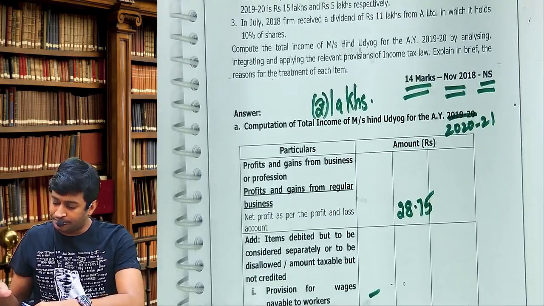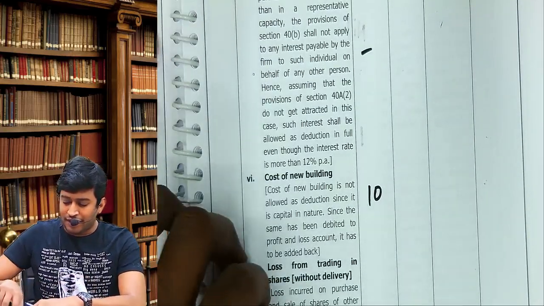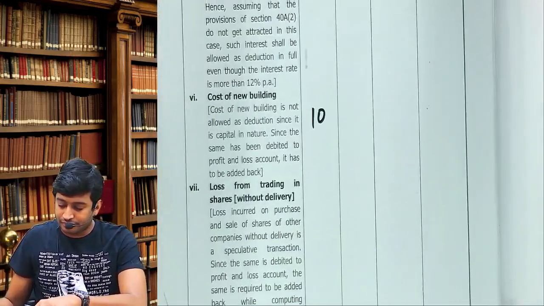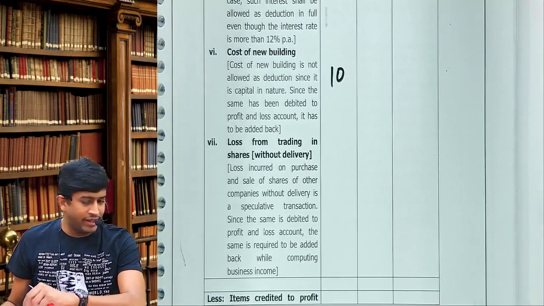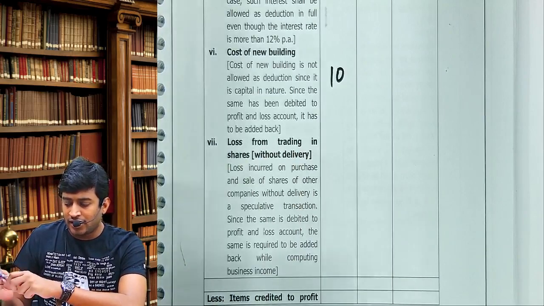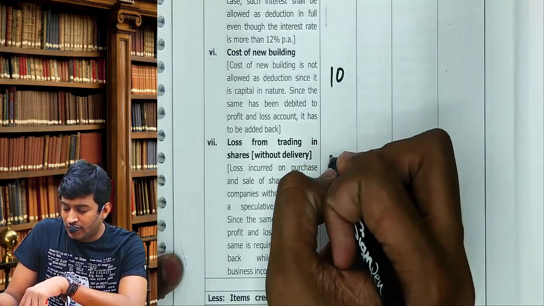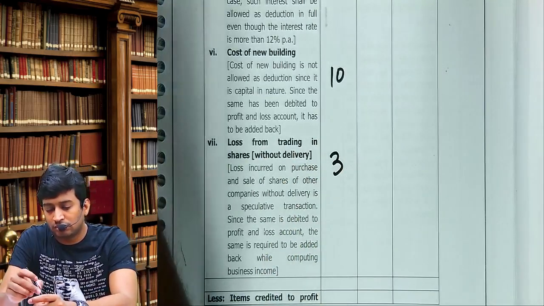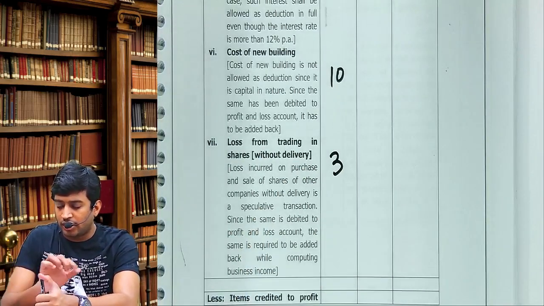Come to page 185. Losses from trading in shares. How much amount? 3, say it and write. Read the story.